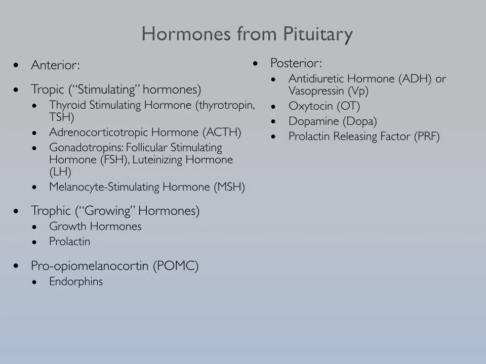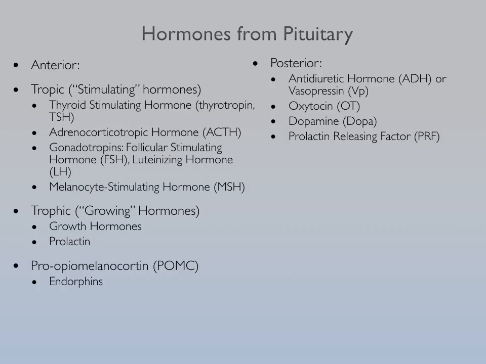And then we have things like melanocyte stimulating hormone, MSH, coming from the tropic hormones, but not necessarily classified within the tropic hormones are the pro-opiomelanocortin hormones, or POMC hormones. These include precursors of ACTH, MSH, as well as stimulation of endorphins, and precursors that will allow for stimulation of pineal secretions.